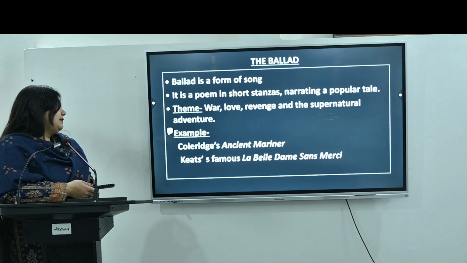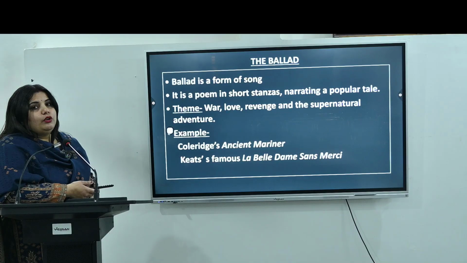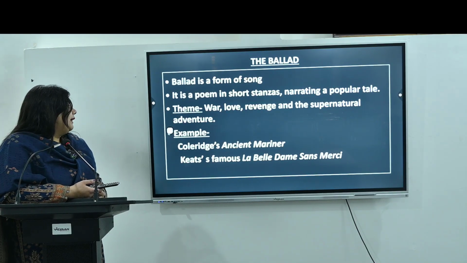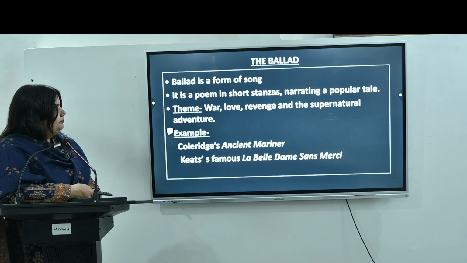Examples, a very fine example, are Coleridge's Ancient Mariner, where we see lots of supernaturalism, the curse, and the redemption. Then Keats' famous poem La Belle Dame Sans Merci.